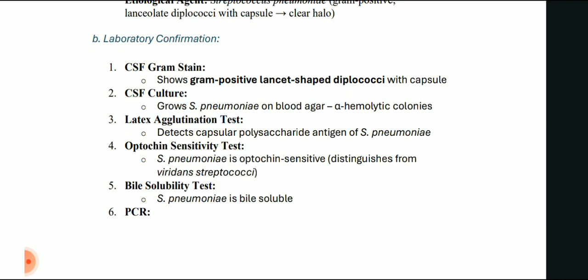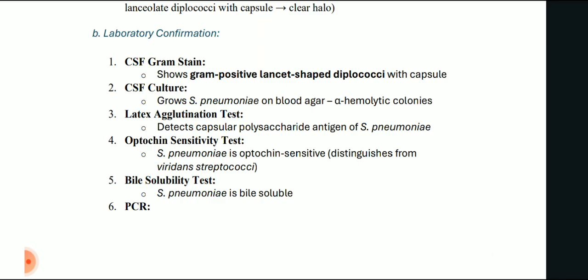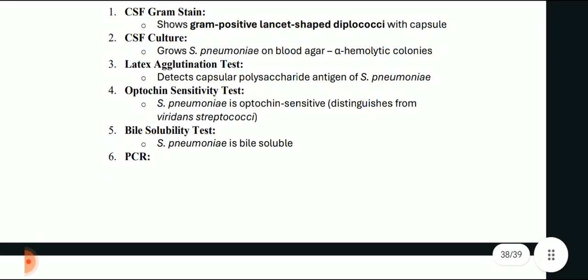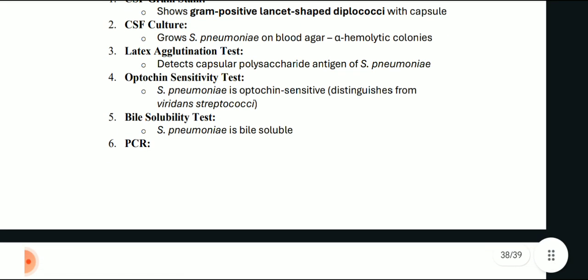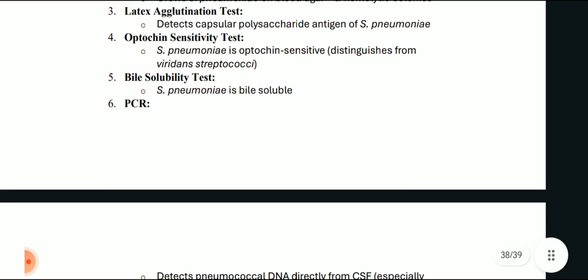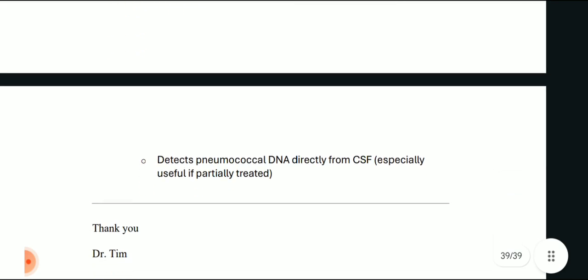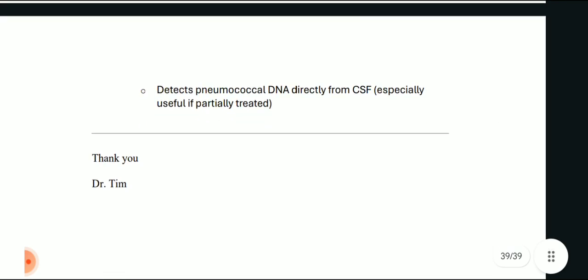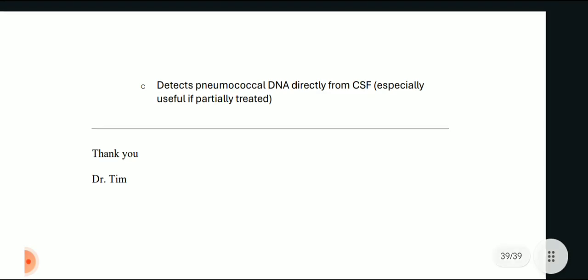Okay, now the lab confirmation. CSF gram stain shows gram positive lancet shaped diplococci with capsule. In culture, we see Streptococcus pneumoniae on blood agar, alpha hemolytic colonies. We can do the latex agglutination test which detects capsular polysaccharide antigen of Streptococcus pneumoniae. Optochin sensitivity test we can do; Streptococcus pneumoniae is optochin sensitive. It distinguishes from virulent streptococci. Bile solubility test, Streptococcus pneumoniae is bile soluble, and PCR can be done because it detects pneumococcal DNA directly from CSF, especially useful if it is partially treated.